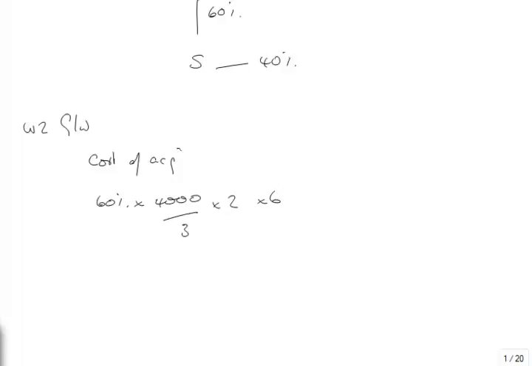So 60% of 4,000 is 2,400. 2,400 divided by 3 is 800. 800 times 2 is 1,600. 6 times 1,600 is 9.6. So 9.6 million is ours. The NCI, there's no additional bits there, it's just that. The NCI, point number 5, yeah, it is point number 5. Their value is 5.9 is given. So 15.5 is the value of the company.